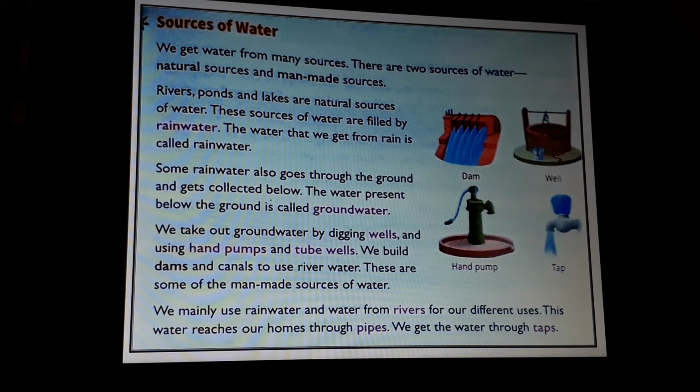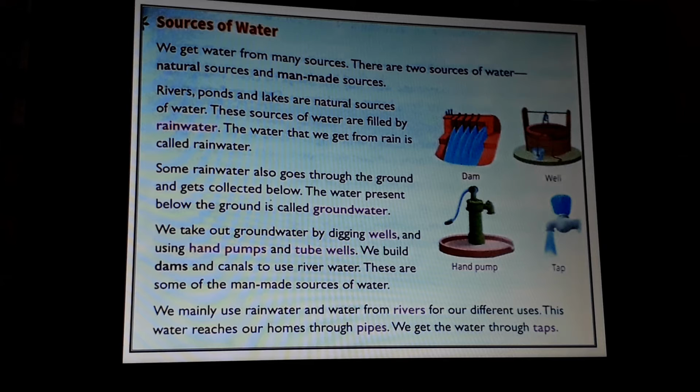Those are natural sources. And man-made sources are those made by man. Natural sources are already existent on the earth. They are already present on the earth. They are naturally given to us on the earth. Man-made sources are made by man.